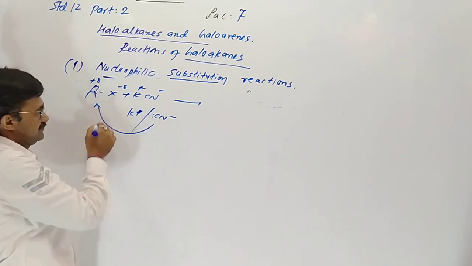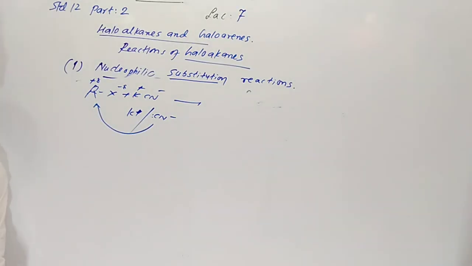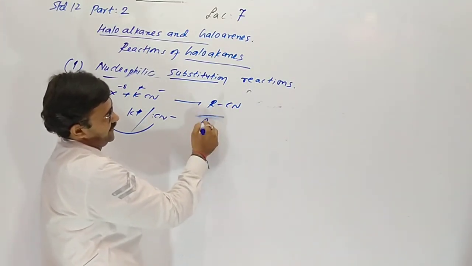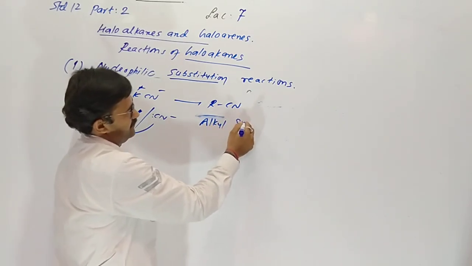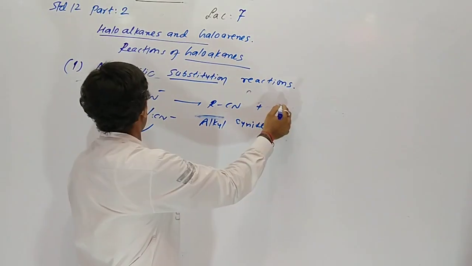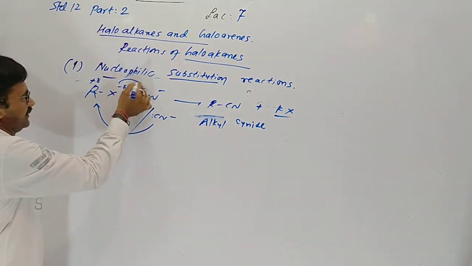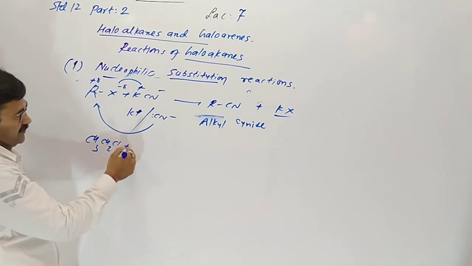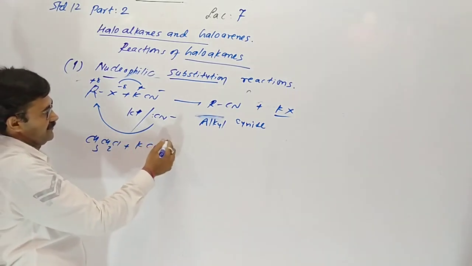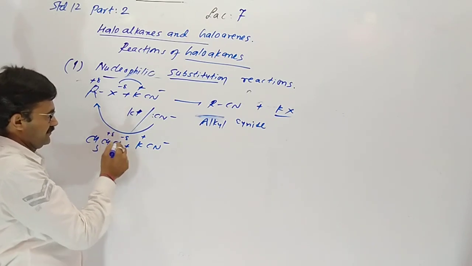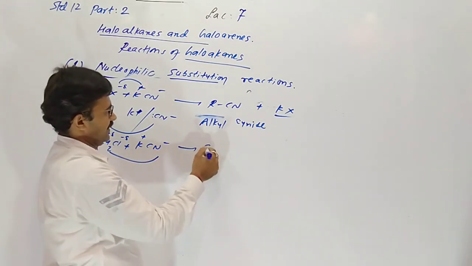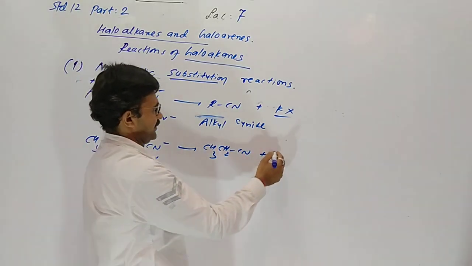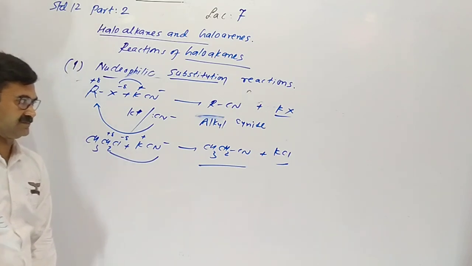So CN- is a negatively charged species, attracted toward the alkyl group, so it gives alkyl cyanide and removal of KX, K with X. Example: chloroethane is reacting with potassium cyanide. Ethyl with cyanide gives ethyl cyanide and removal of KCl.